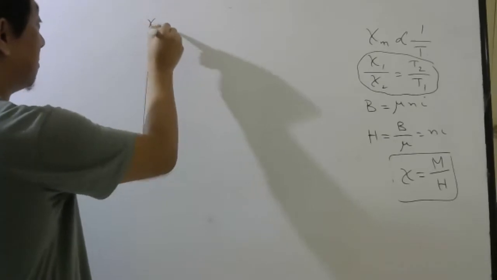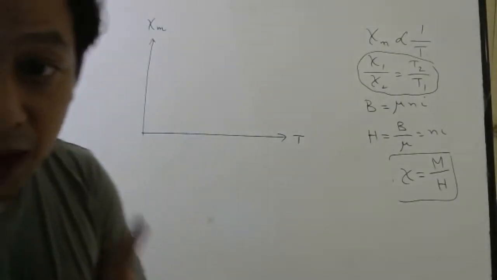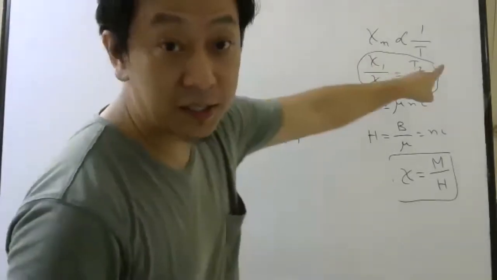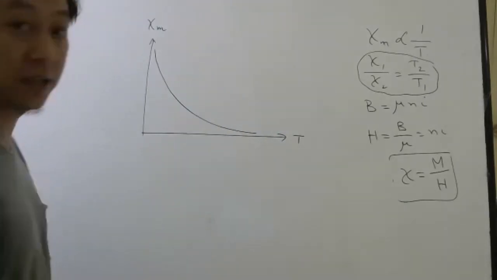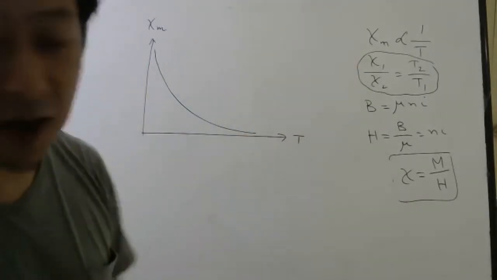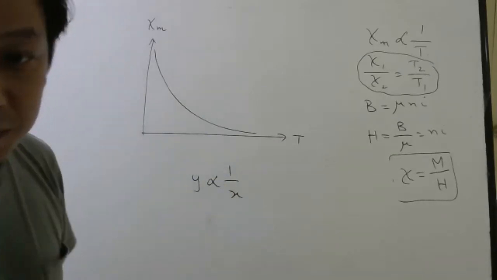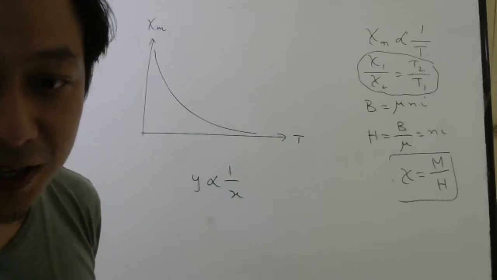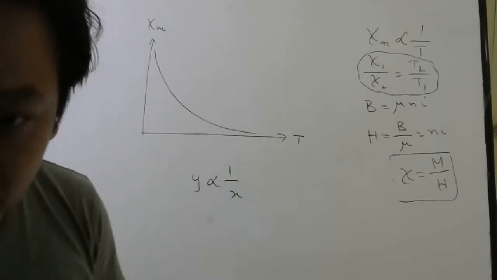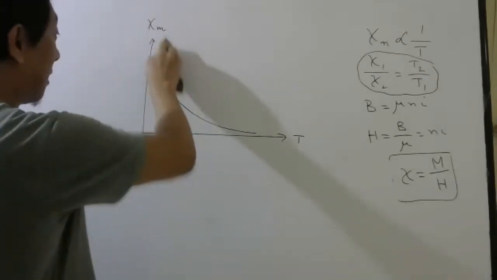Magnetic susceptibility versus temperature. Now, if it was paramagnetic, it is inversely proportional, so for paramagnetic the graph will look like this. What is the name of this graph? Y proportional to 1 by x means what kind of graph it is called? Rectangular hyperbola. But it is not for paramagnetic.